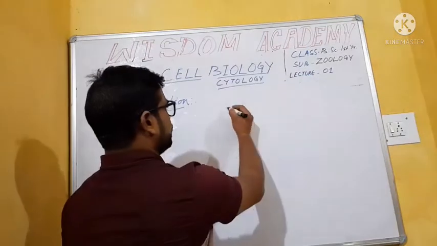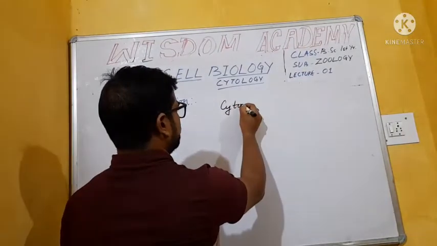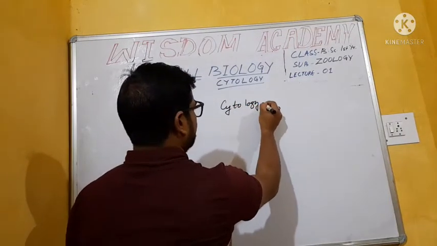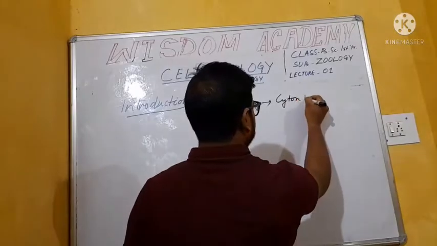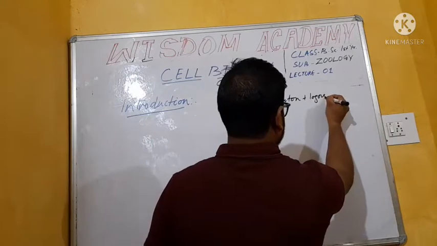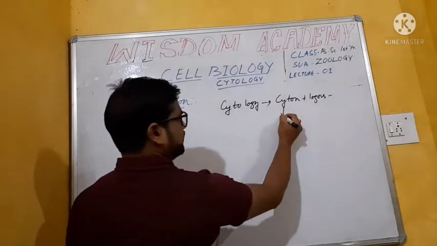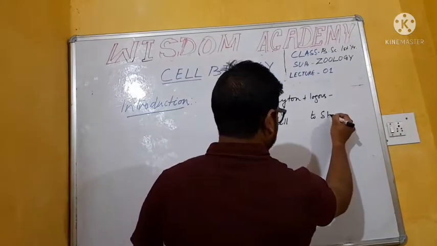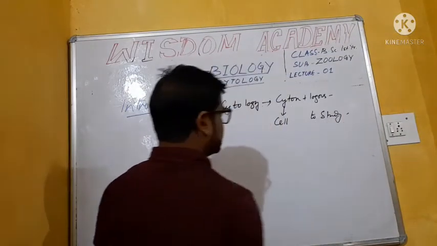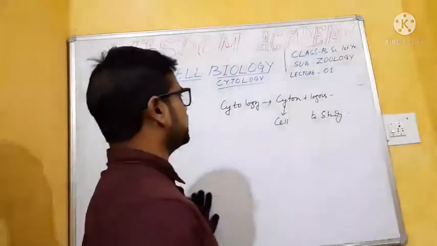That means cytology, which is the combination of two Greek words, cyton plus logos. That is cytology. Cyton means cell and logos means to study. Combined, the study of cell is known as cytology.